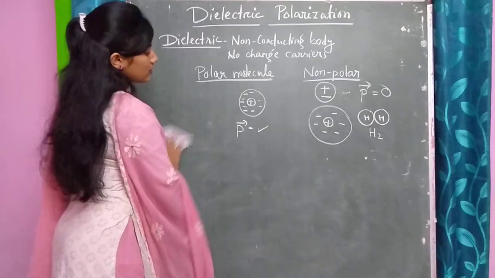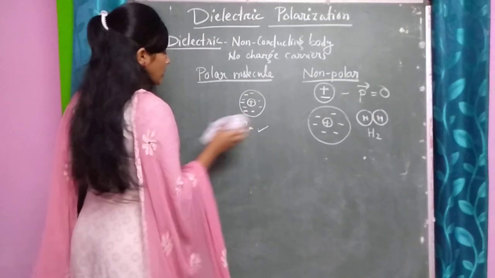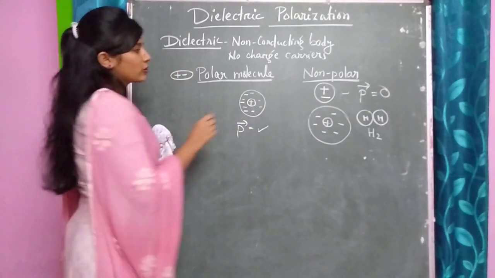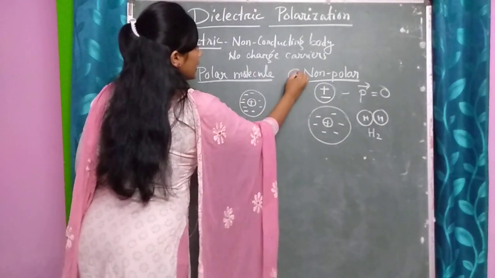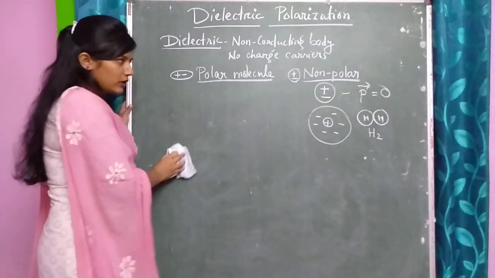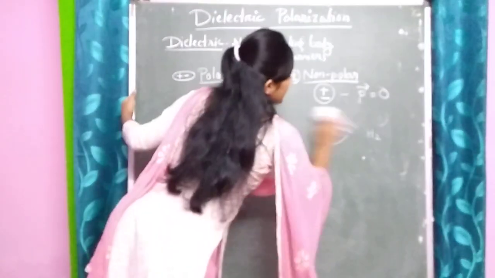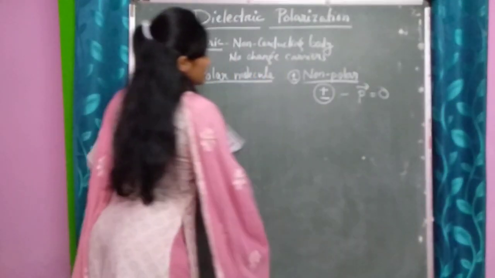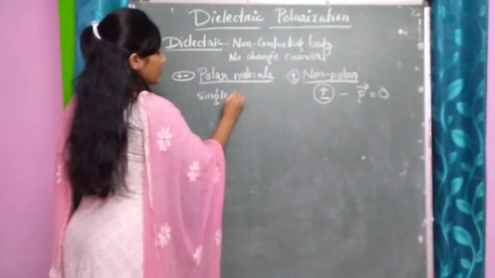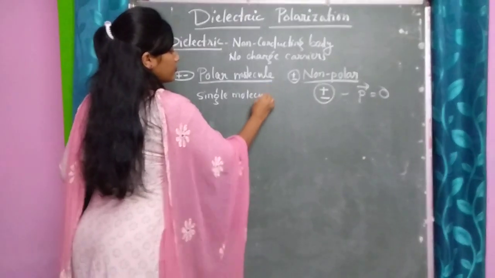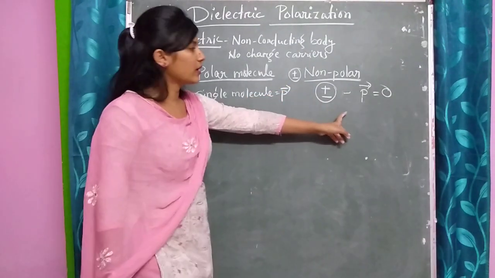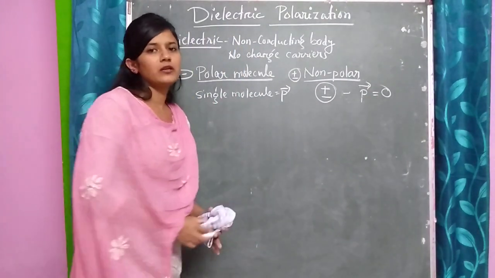This is at molecular level, and I will represent the polar molecule like this and the non-polar molecule like this. A single polar molecule can have some dipole moment P, but a single non-polar one will have dipole moment 0.